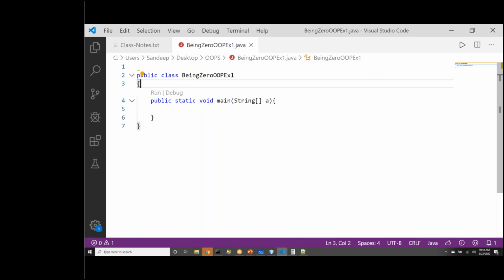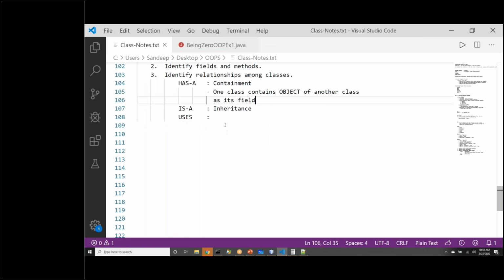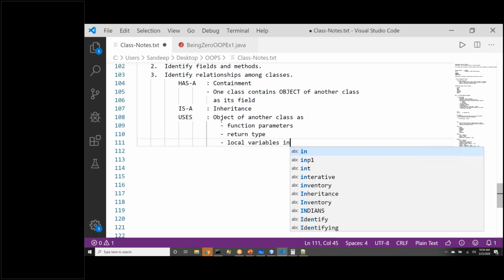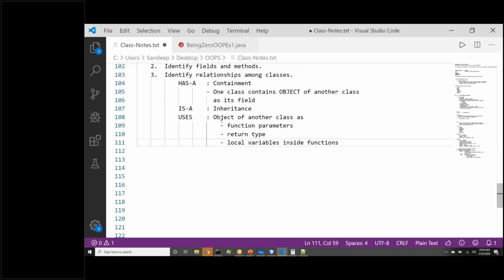But if line number 4 is not there, will you say string will have has a relationship with this? Answer to that is no. So there is a uses relationship here. So this clarifies the third point. Uses relationship comes when we use object of another class as function parameters or return type, not as data members, or local variables inside functions. These three things will help us know there is a uses relationship.